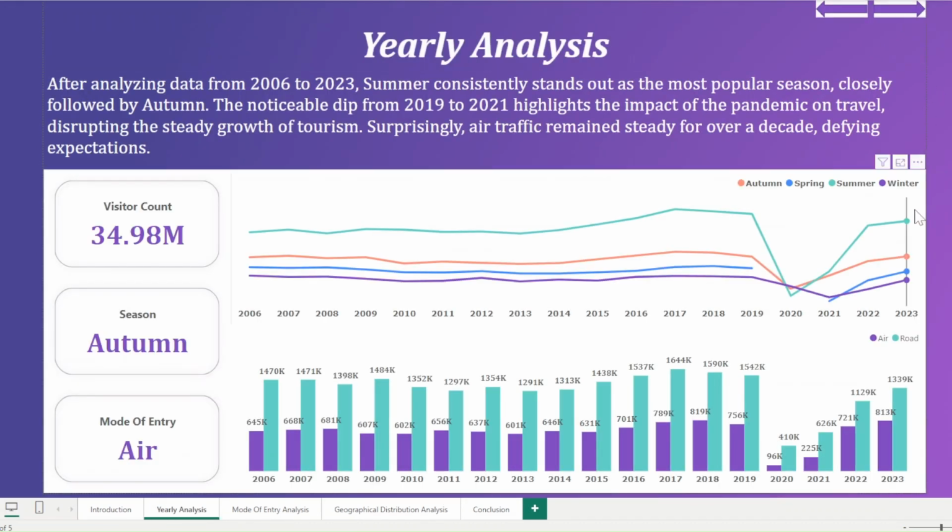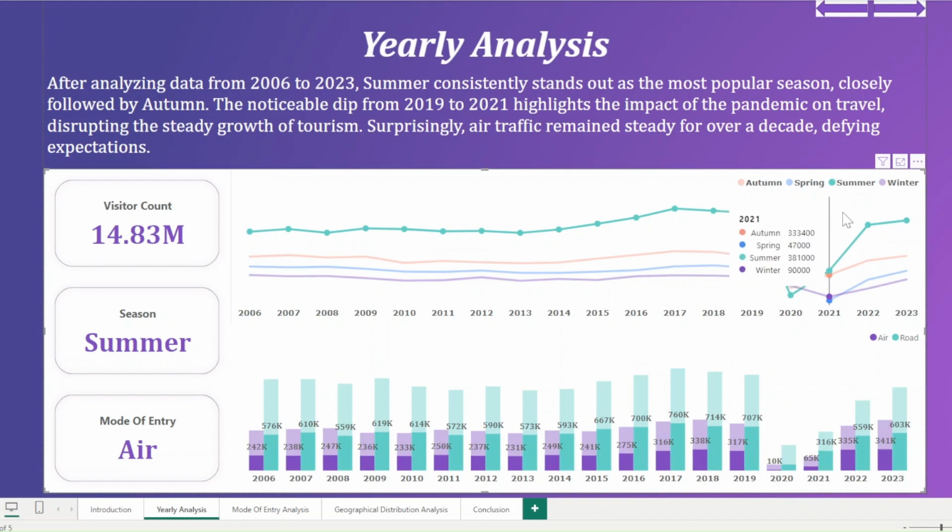Here, I have a line chart that shows data through the years for seasons and a bar chart that shows data for mode of entry, that is air versus road. And summer has been the most popular season throughout the years. Now, could that be because Nova Scotia is surrounded by water bodies, which means more beaches, and we attract a lot of summer crowd?